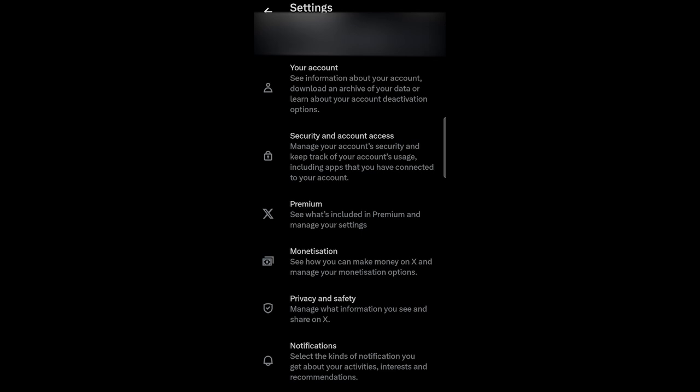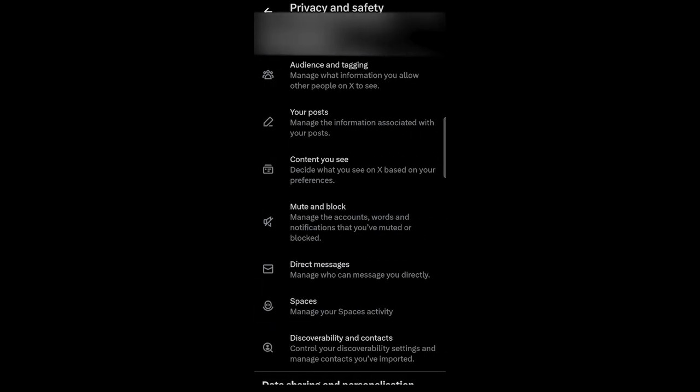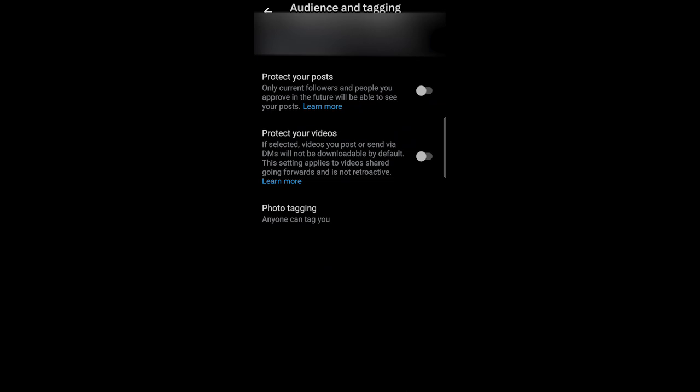So we are in settings and then you see Privacy and safety, so click on it and then you see Audience and tagging, so click on it. Now you see Photo tagging, anyone can tag you, so click on it.